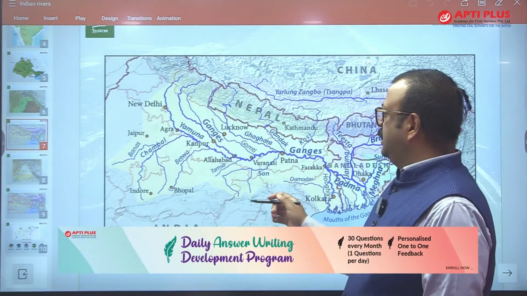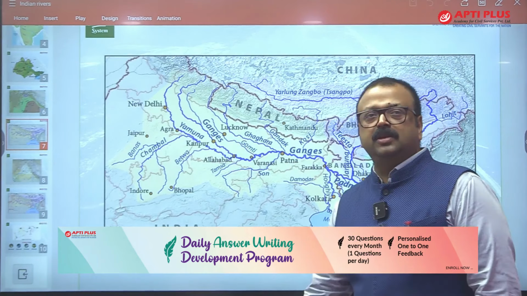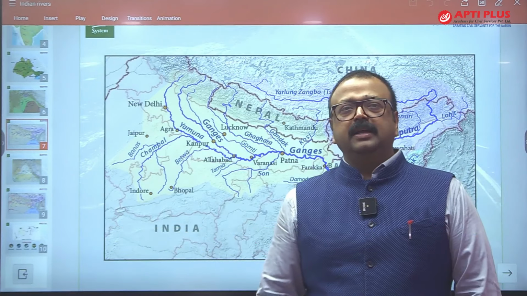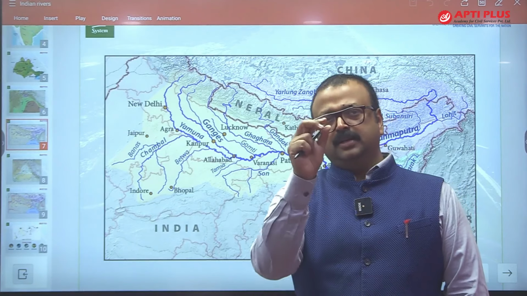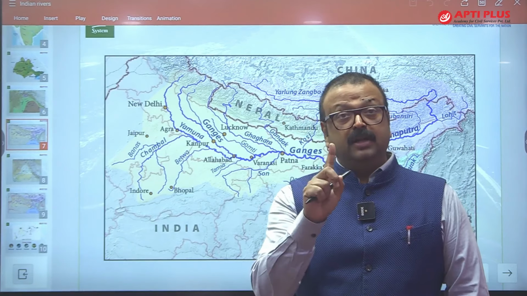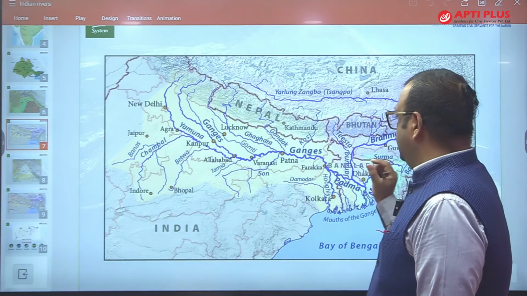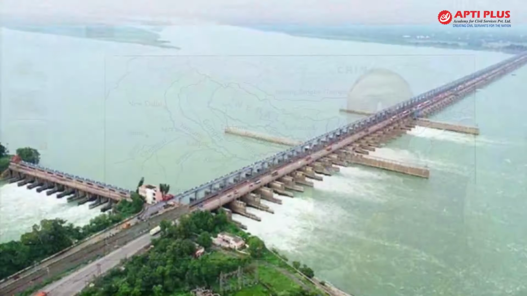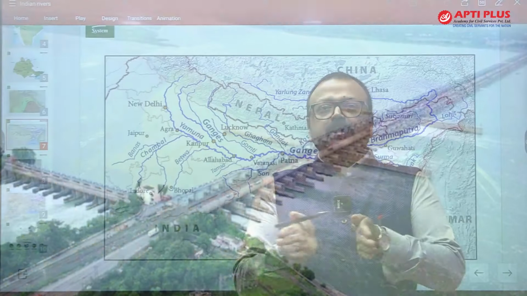Moving towards the east, it is flowing through Uttar Pradesh, then enters Bihar, and a slight part of Jharkhand, the Sahibganj district, also has a drain of Ganga. So the Ganga is flowing through Jharkhand also. Please remember this small area of Jharkhand. Then it enters West Bengal, reaching Farakka. Near Farakka, it divides into two streams.